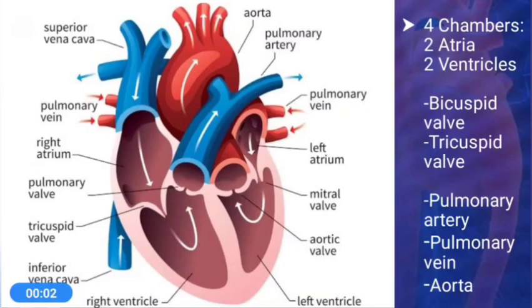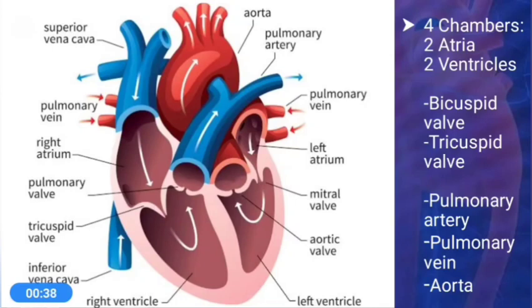The first and most important organ of the circulatory system, which we are going to learn, is the heart. The heart is a muscular organ which is located in the chest cavity, between the lungs. The heart is positioned in the center of the chest cavity, but you could see that it is tilted slightly towards the left side. There is an envelope to the heart which protects it, which is the pericardium.